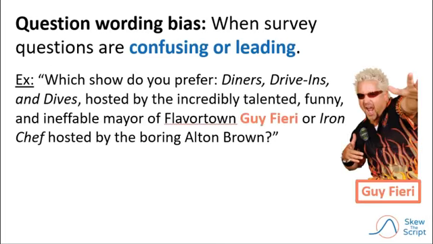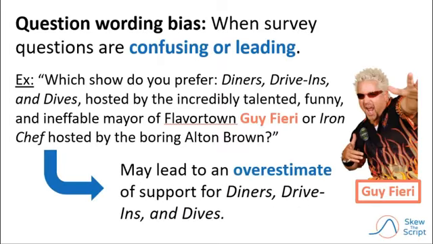Here's an example. Which do you prefer? Diners, Drive-ins and Dives, hosted by the incredibly talented, funny, ineffable Mayor of Flavortown, Guy Fieri, or Iron Chef, hosted by the boring Alton Brown. You can see how this question might lead to an overestimate in support of Diners, Drive-ins and Dives, or an underestimate for Iron Chef.